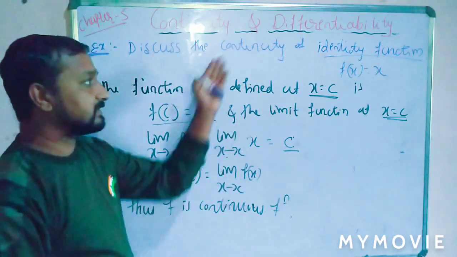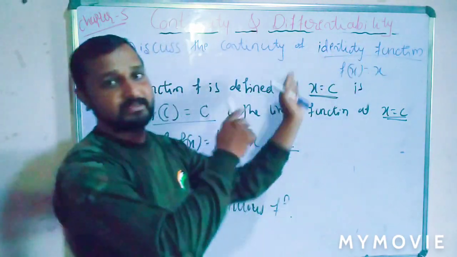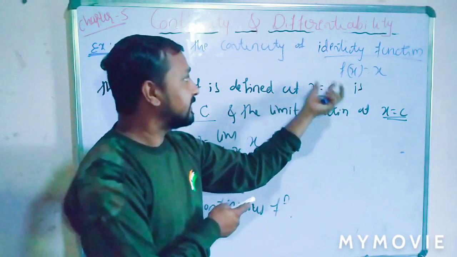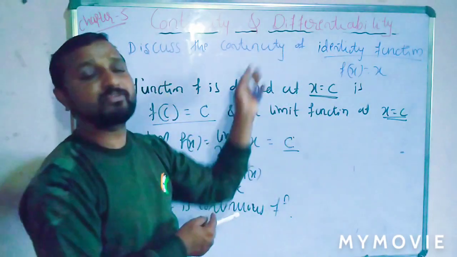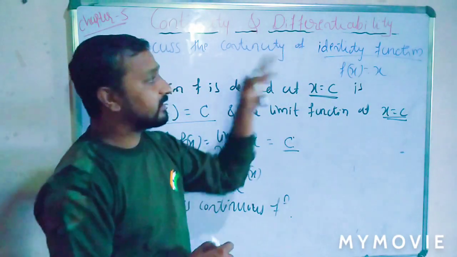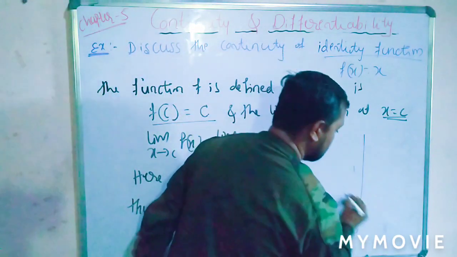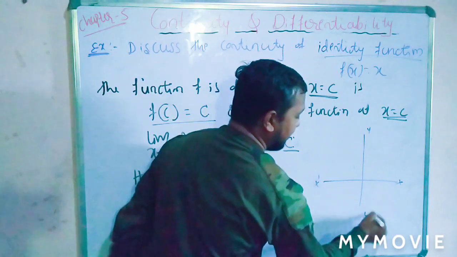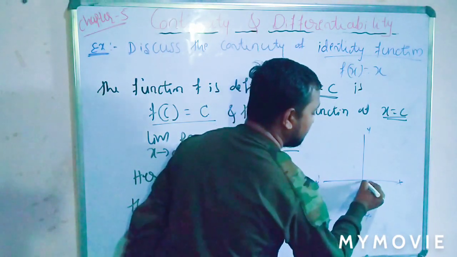Very simple example. These are the general ones. Suppose we are given a particular point, then we apply the same method, taking that particular point instead of c. Here there is no particular point, so we take it generally. Generally all such functions are obviously continuous. The graph of this function, we already know that. This is x dash, y dash, 0. The graph of the continuous identity function should be like this.